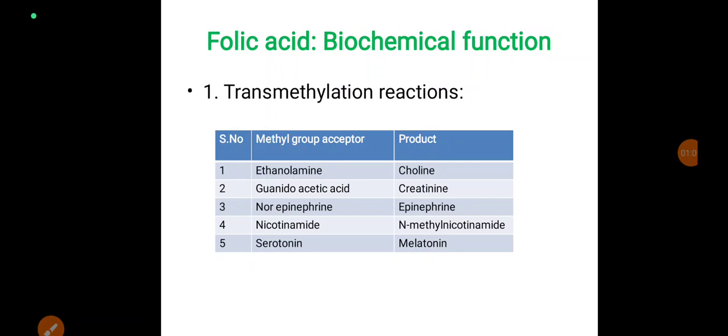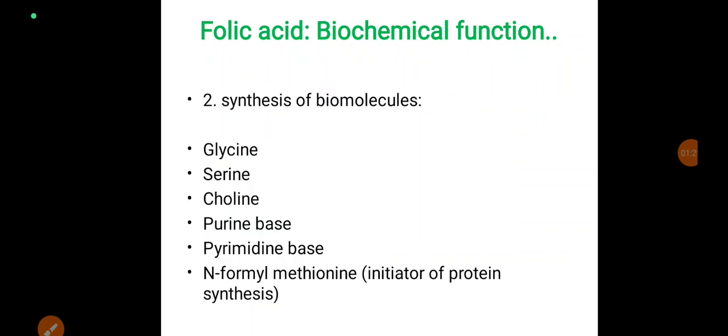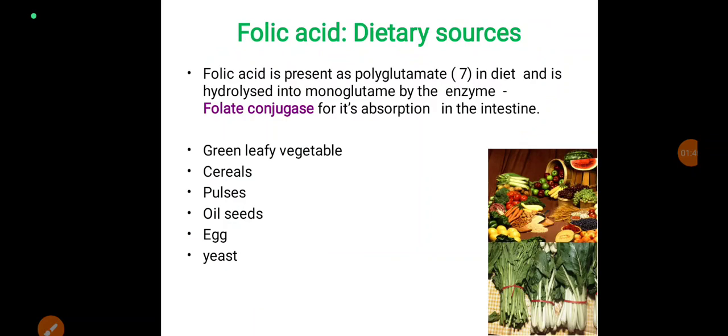Transmethylation reaction is another biochemical function where it helps for the transfer of methyl group, converts ethanolamine into choline, guanidoacetic acid to creatinine, norepinephrine to epinephrine, nicotinamide to N-methyl nicotinamide, serotonin to melatonin. It helps for the synthesis of biomolecules like glycine, serine, choline, purine bases, pyrimidine base, N-formyl methionine.